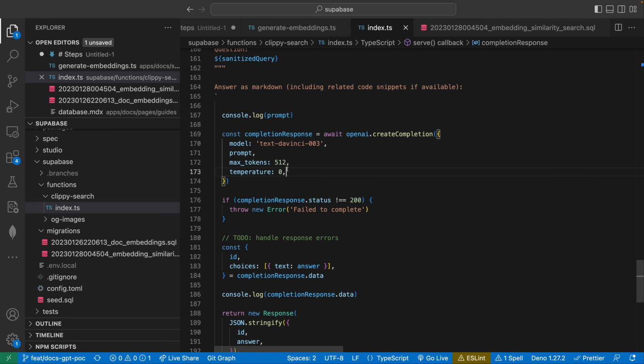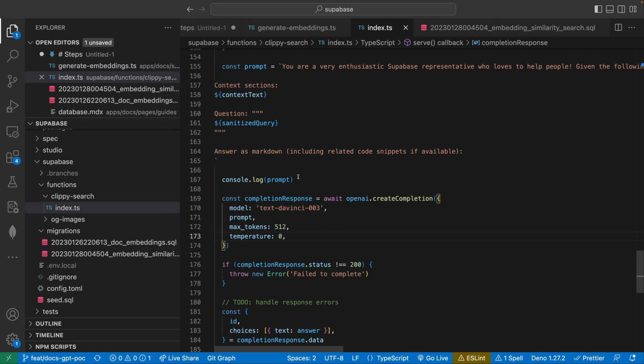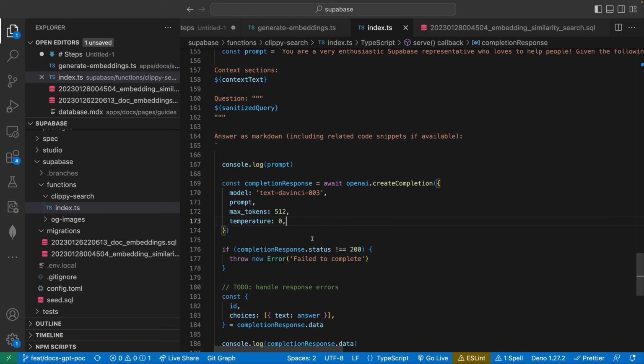So temperature of 0 means given the exact same prompt multiple times, it will produce the identical response each time. Whereas any temperature greater than 0, the higher you go, the more varied that response will be. And depending on the situation, sometimes that variance is good. In our situation, we preferred to keep the responses consistent if the query was consistent.